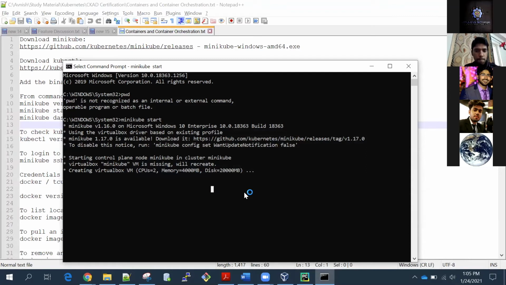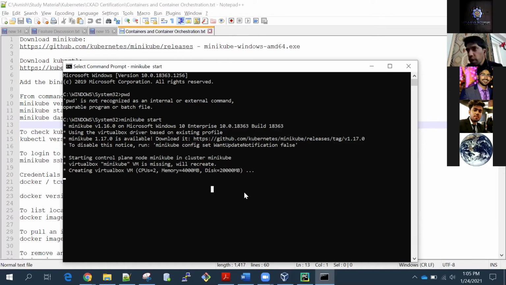Avnish, I have one simple question. You said that while using containers, we won't require any hypervisor. I was thinking Kubernetes and Docker work only on the Linux platform, so if you have a Linux system, you don't have to do this hypervisor thing. That's a good question.